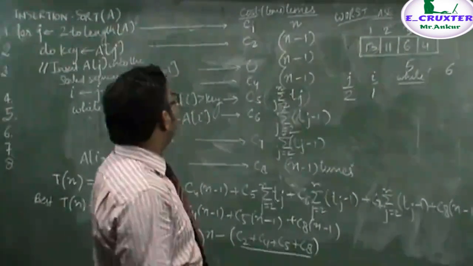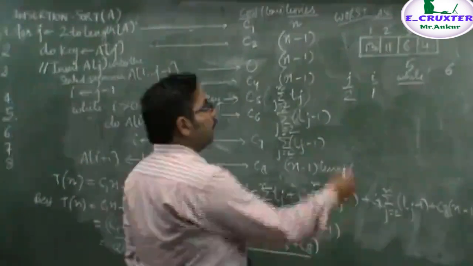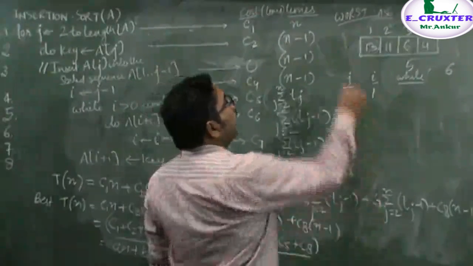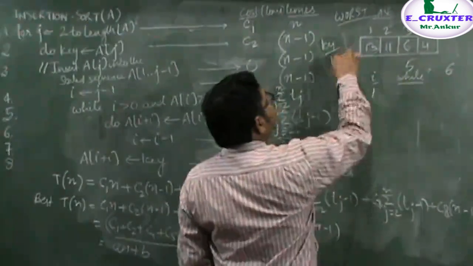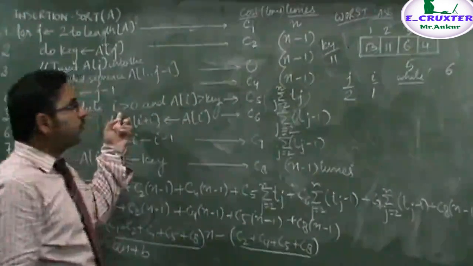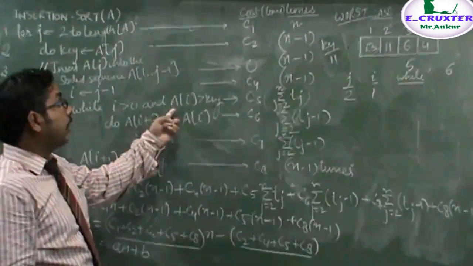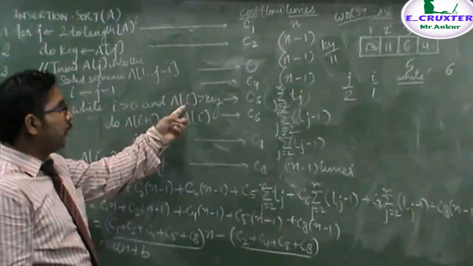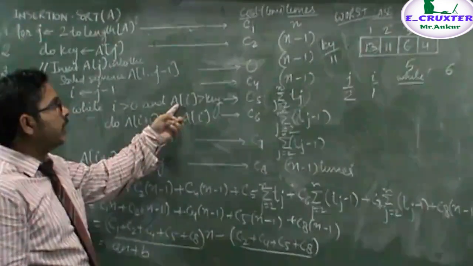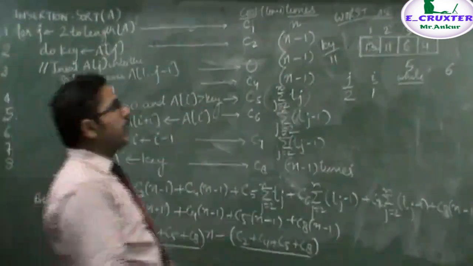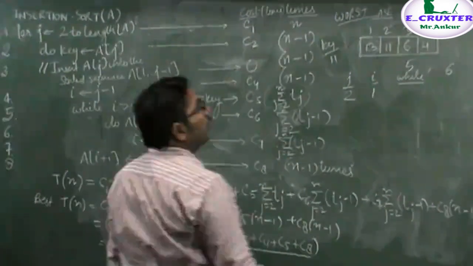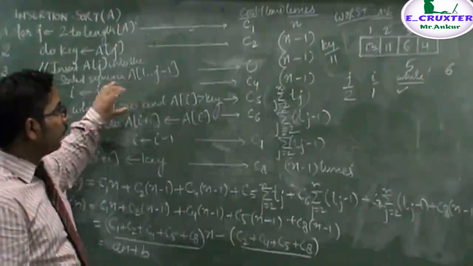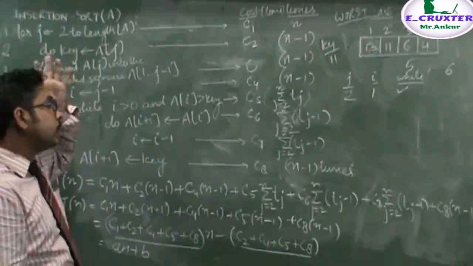Now, initially the value of j will be 2. When the value of j is 2, i will become 1. When i becomes 1, it will check the while loop, and the key value here is 11. Now it will check: is 1 greater than 0? Condition true. And if the value at index number 1, that is 13, is greater than 11, yes, 13 is greater than 11, this condition becomes true. As both conditions are true, it means the while loop is executed.